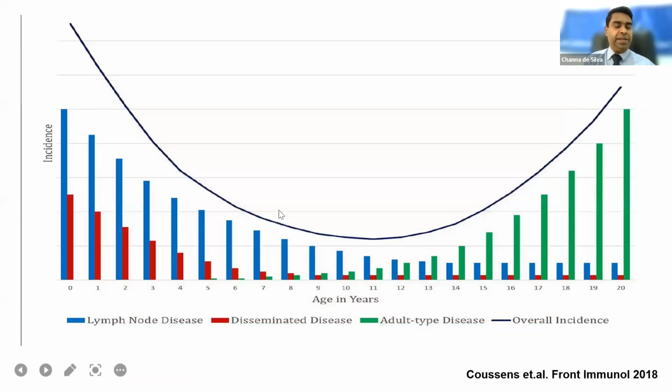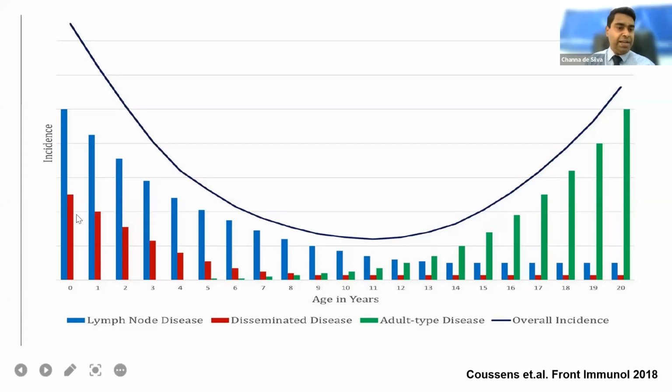This graph again indicates the same thing, with better visualization. This line indicates the total incidence according to age. You can see these are the ages from 0 to 20. In the initial stage, small children less than 5 years, the incidence is relatively high, and then it decreases a little. And again, when they get older, in adolescents, the disease prevalence is high. This is because the chance of progression to disease is high, but here it's mainly due to increased exposure, because they are more active and have more exposure to the community.